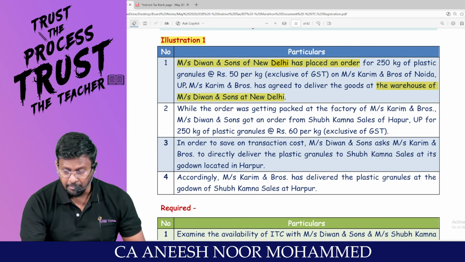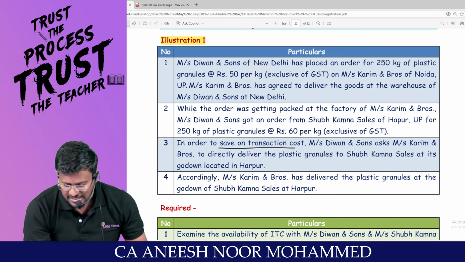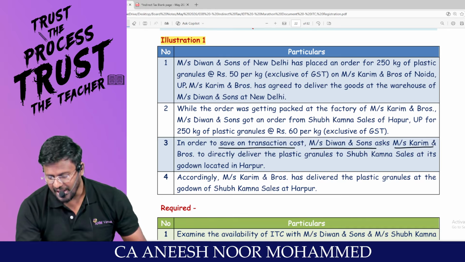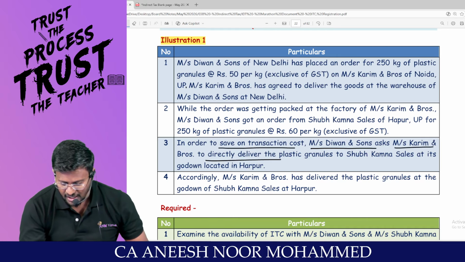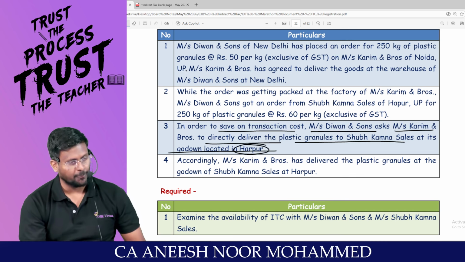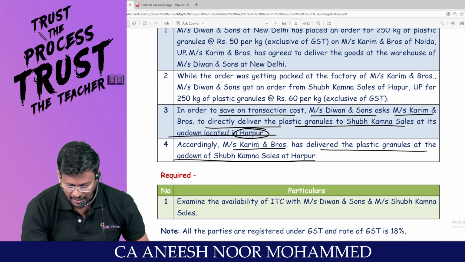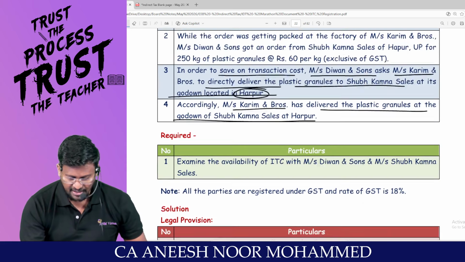In order to save on transaction cost, Mrs. Diwan asked Karim to directly deliver the plastic granule to SK at his godown located in Hapur. Accordingly, Karim and Bros has delivered the plastic granule at the godown of SK at Hapur.